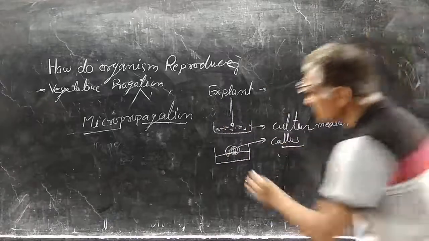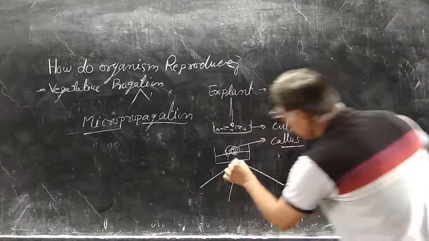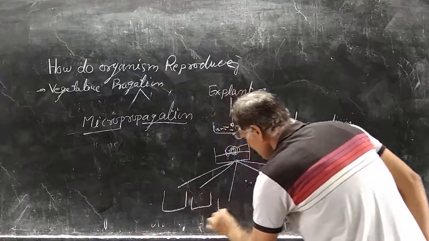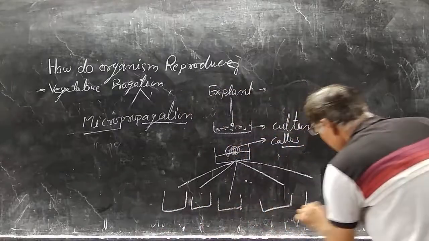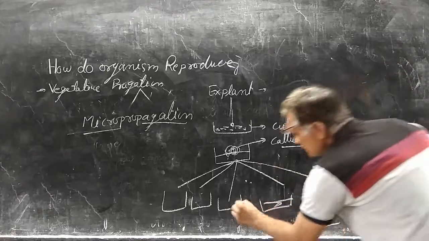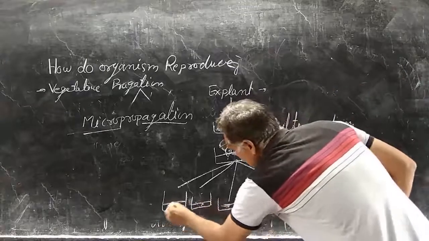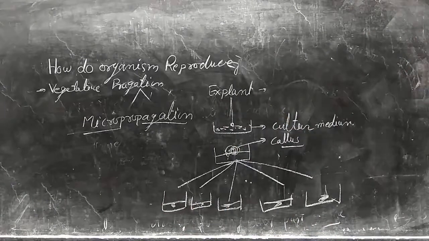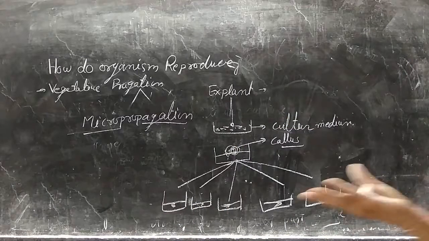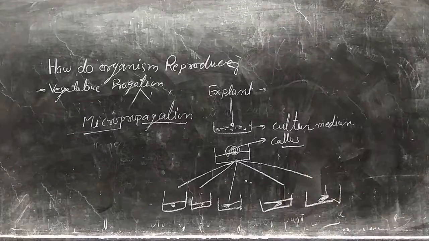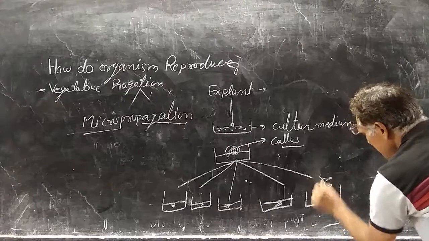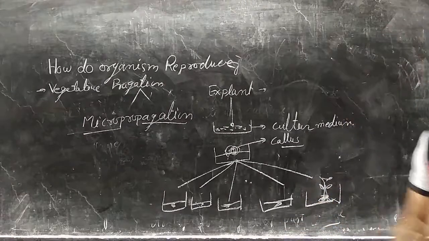Then this callus will be transferred to a different medium. It can be transferred to different culture media. Then it is treated with different hormones that promote formation of root and shoot, due to which it forms roots and shoots. So differentiation happens.